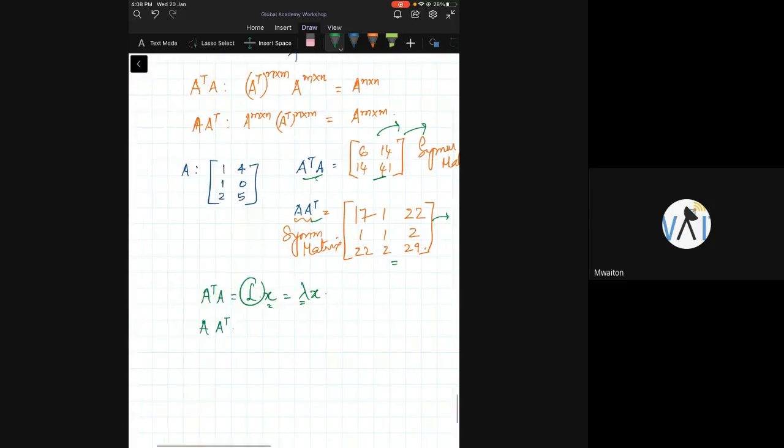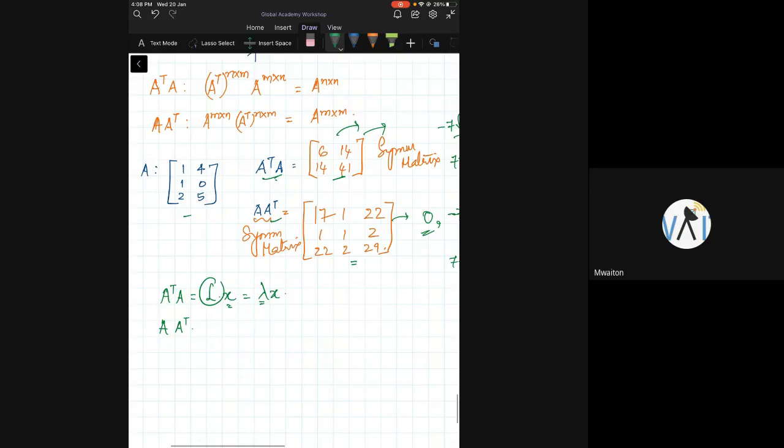Now we will go back to this matrix and see what is happening. What is the rank of this matrix? What do you think is the rank of this matrix? 2. Rank of this matrix is 2. Brilliant. But what is the dimension of this matrix? This dimension is 3 cross 2, but the rank is 2.